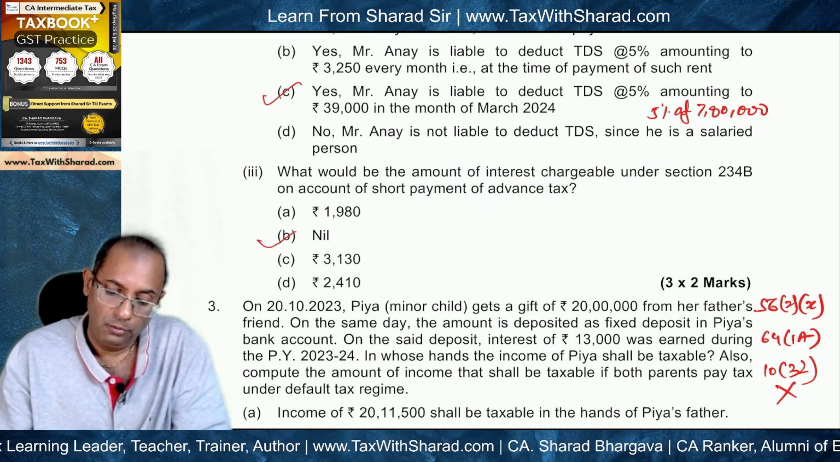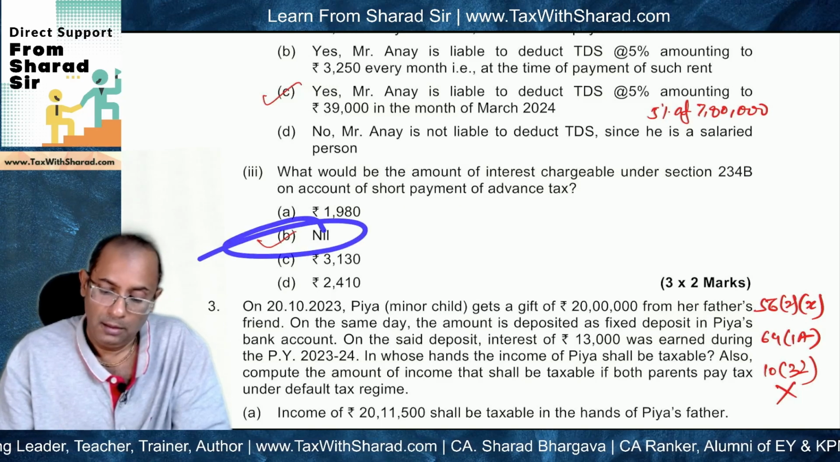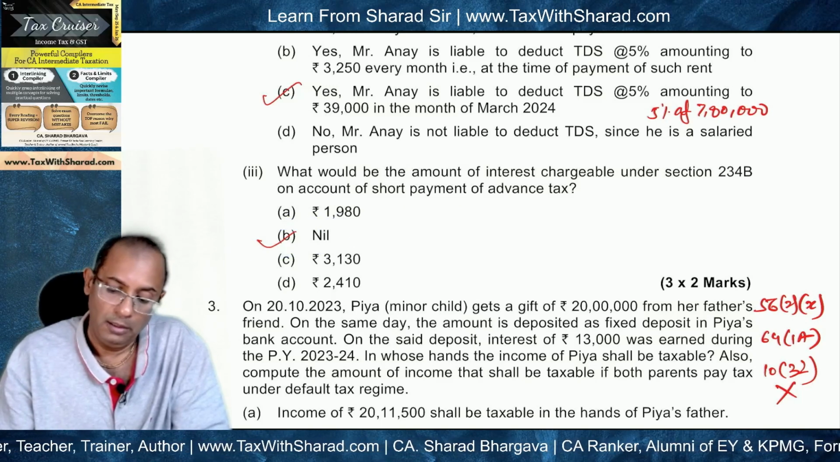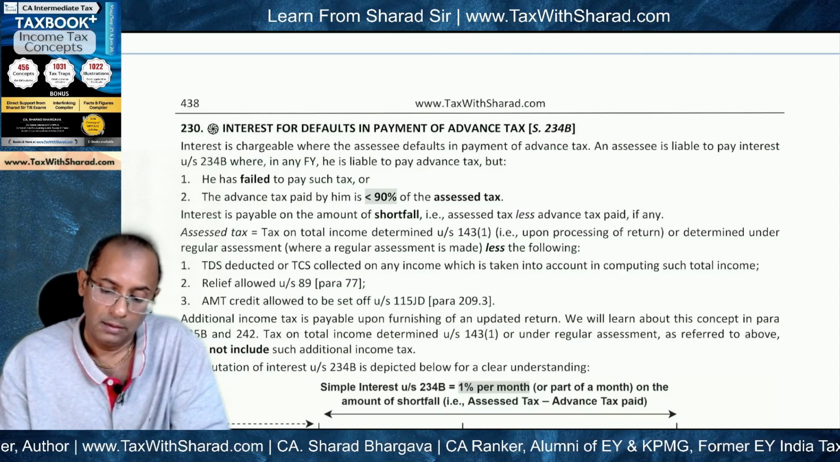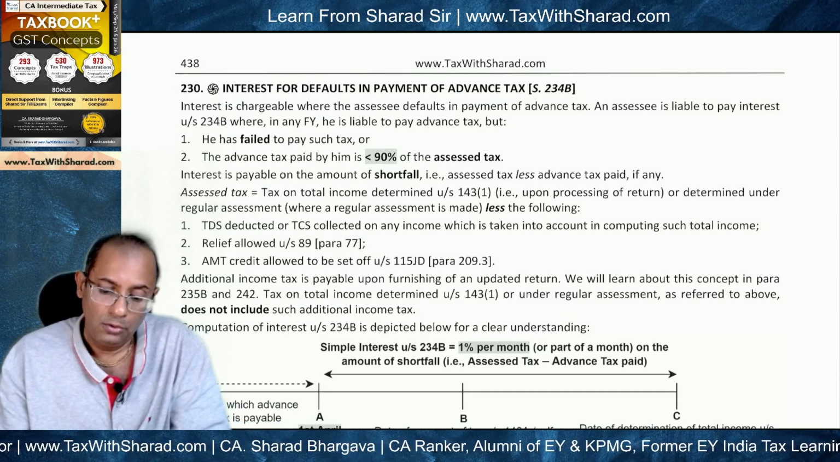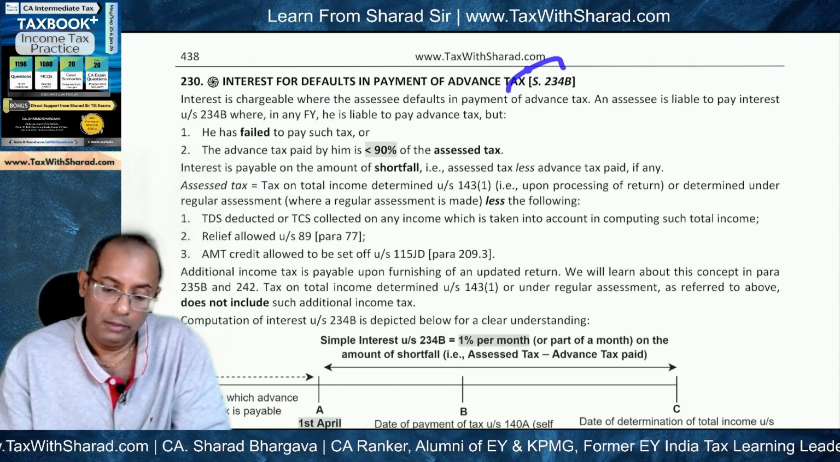So 234B, and the answer is nil. So basically no interest will be leviable under section 234B. So how will we arrive at this answer? We need to quickly recap the provisions of 234B.